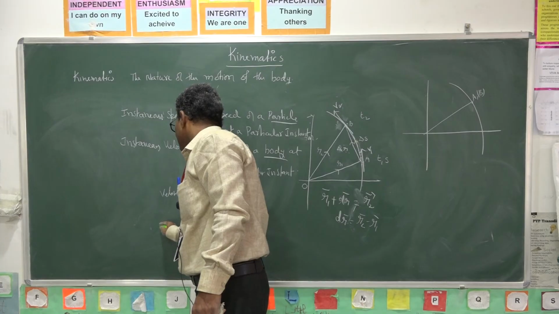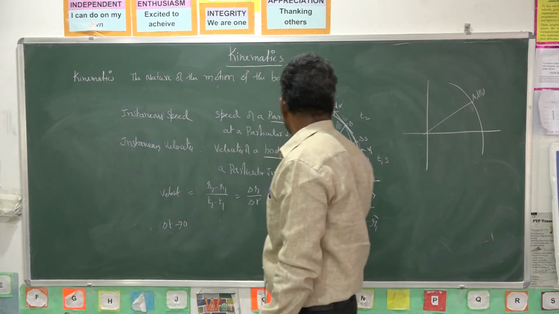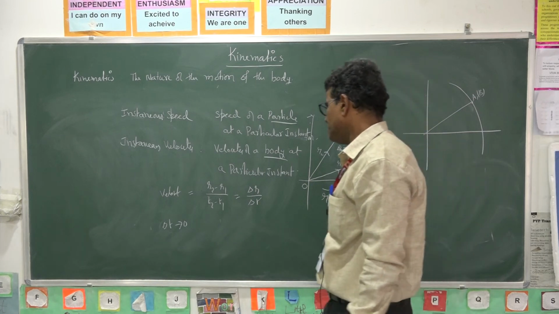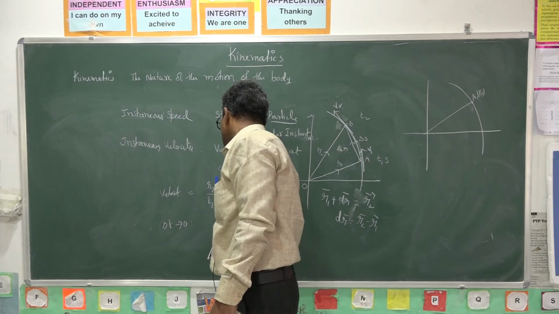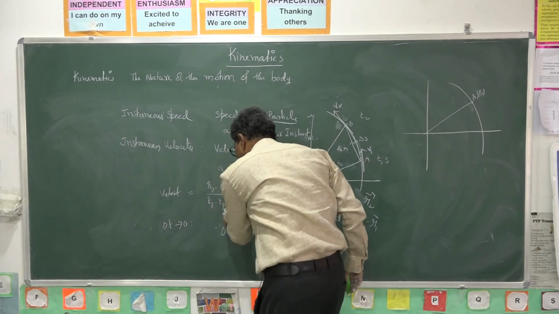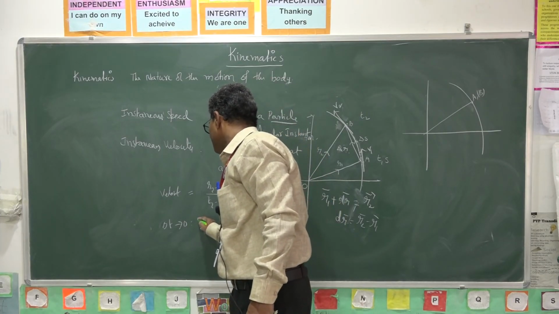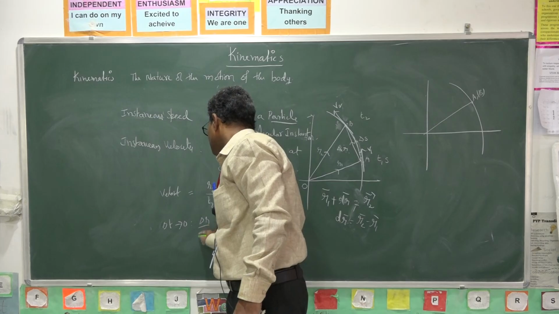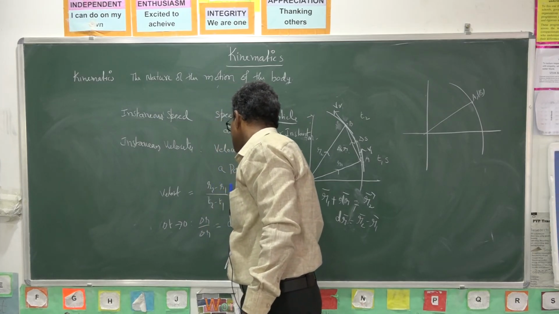As delta t tends to 0, as A reaches B, this delta r by delta t we can call instantaneous velocity. As delta t tends to 0, delta r by delta t we can write as dr by dt.